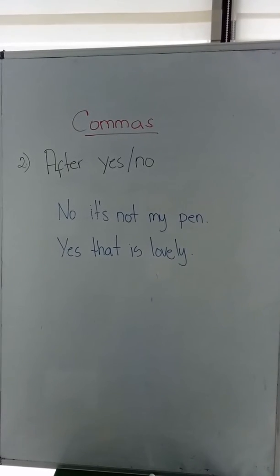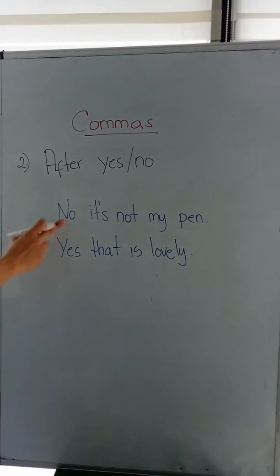Okay, the third rule to use comma is we use it after yes or no. For the example on the board, we have, no, it's not my pen. So we put a comma after the word no. No, it's not my pen. Yes, that's a lovely day.